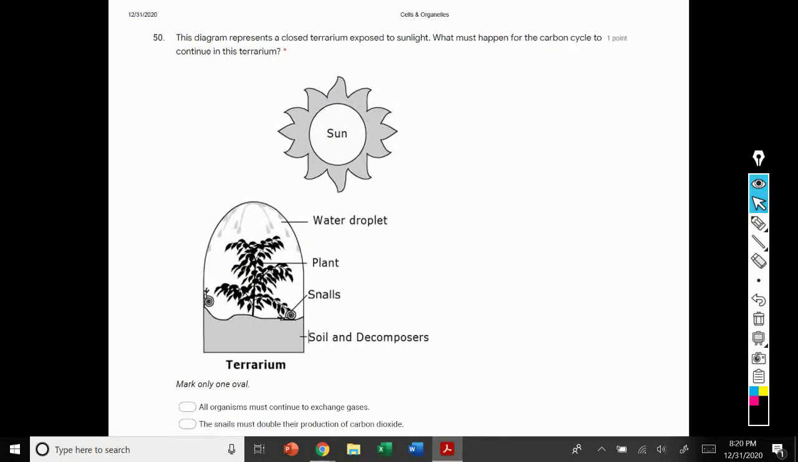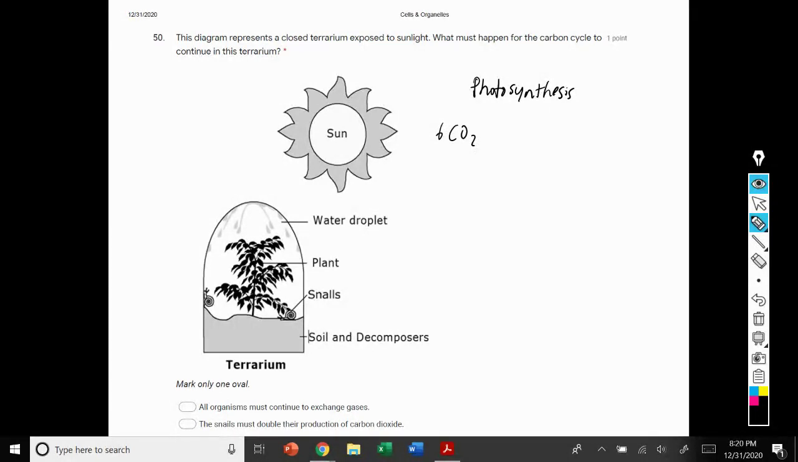Number 50. So taking a look at this diagram, and all the options are not shown on the same page, but we'll take a look at the other options here in a second. This diagram represents a terrarium that's exposed to sunlight. And for the carbon cycle to continue, it's asking what must happen. And this is, again, a really important concept, looking at photosynthesis compared to aerobic cellular respiration.